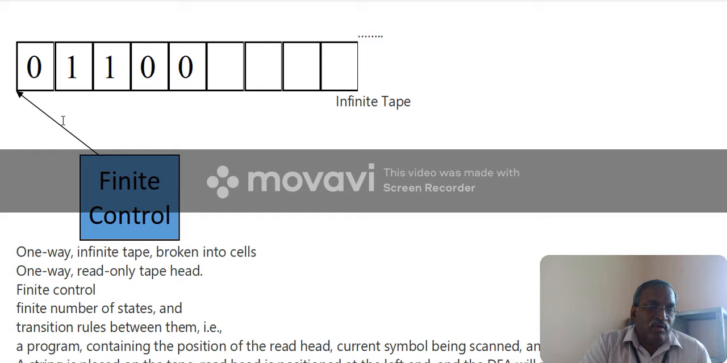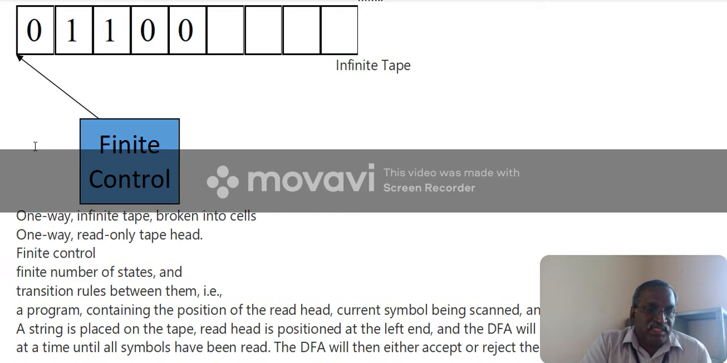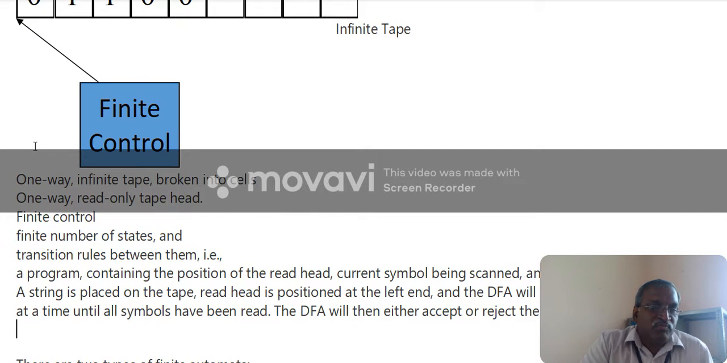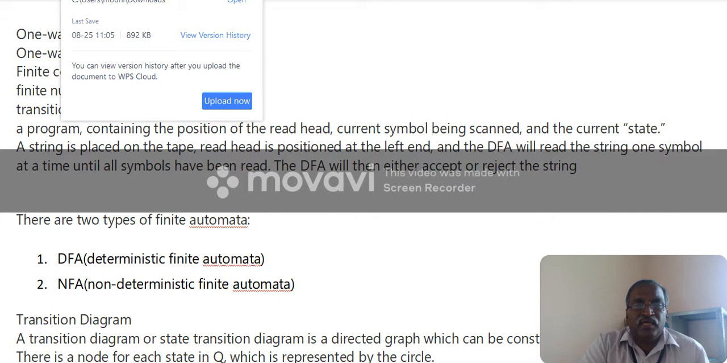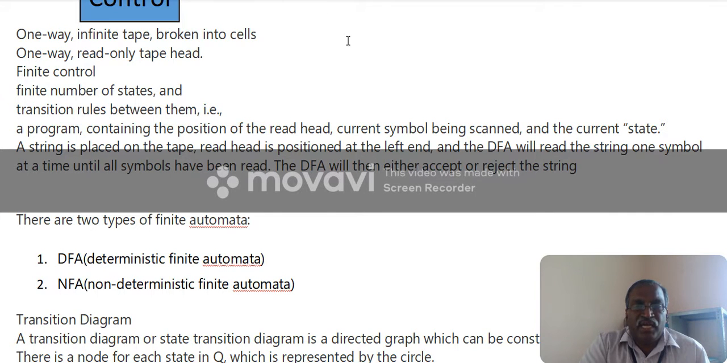Then there is a finite control. There are a finite number of states and transition rules between them. A program contains the position of the read head, the current symbol being scanned, and the current state.